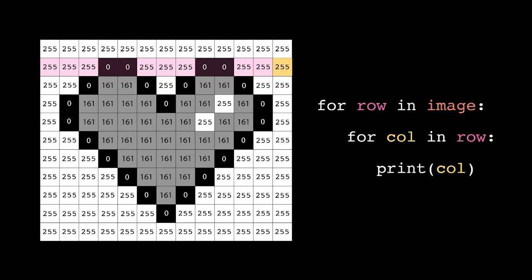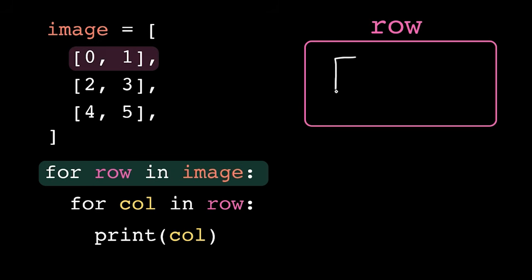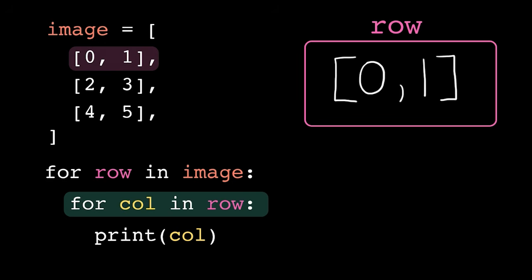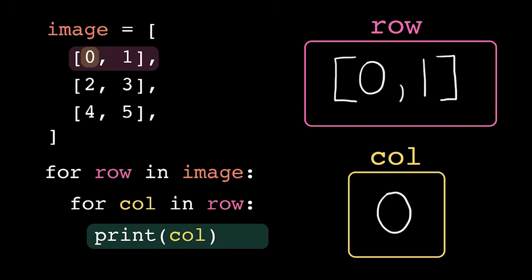So let's trace through this with a smaller example. On the first iteration, the loop variable row holds the first nested list. Then we execute the loop body, and the first line inside the loop body is this nested for statement. This for loop iterates over the elements in row. So on the first iteration of this loop, the loop variable column holds the element 0. Then we execute this loop body, which is any lines of code that are indented inside of it. We just have this one print statement that prints the value of column, which is 0. And then we're out of loop body.